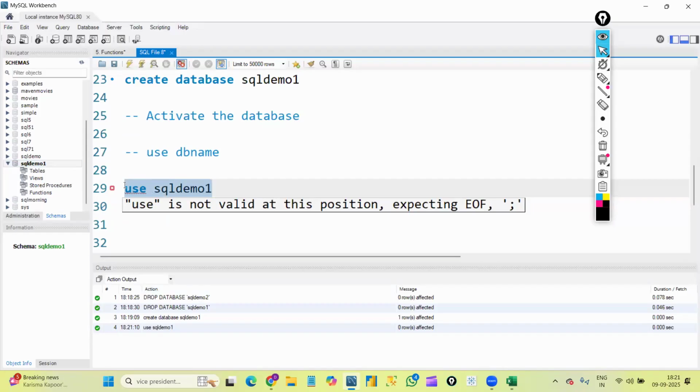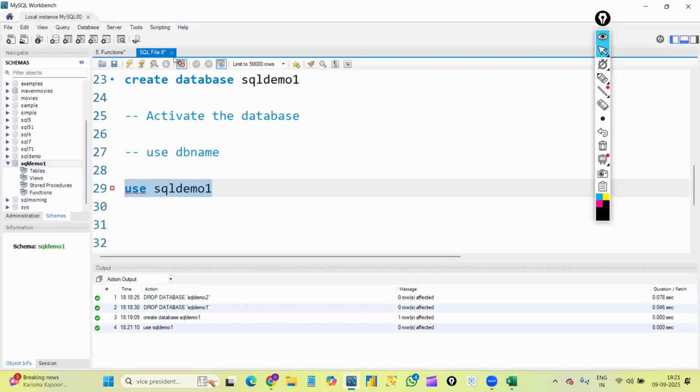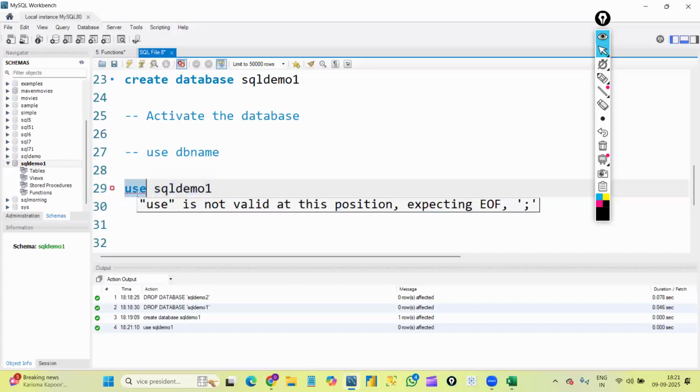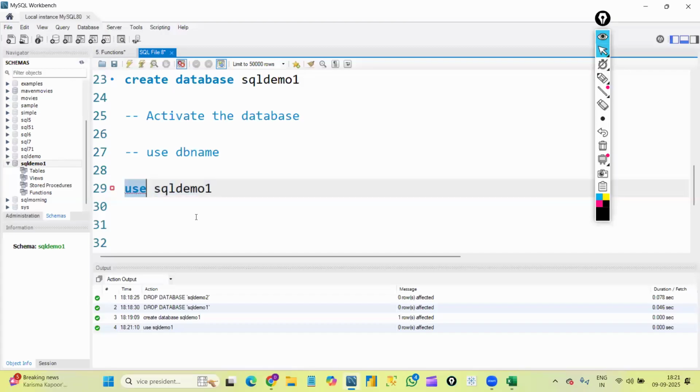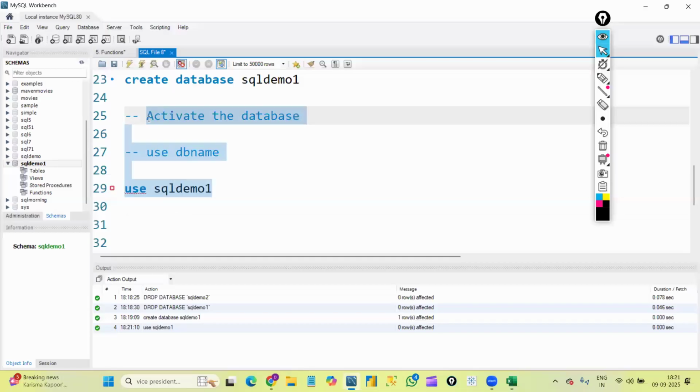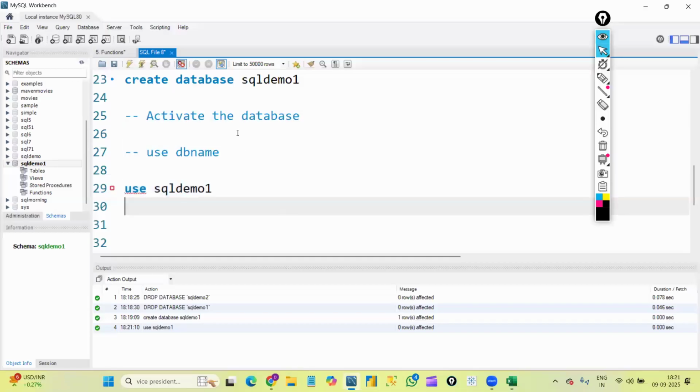Basically in real time, of course, we will work on only one database. We will directly connect to our client's database. But in the learning process, as we will have so many databases, every time we need to activate the database here. So we created the database, we activated the database, right? Up to here only I explained yesterday. Now let's continue with the remaining concepts. So we created the database, we activated the database.